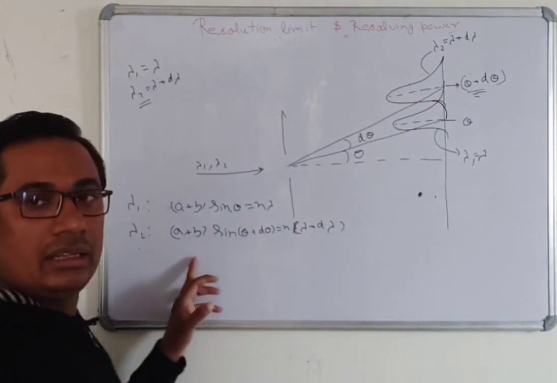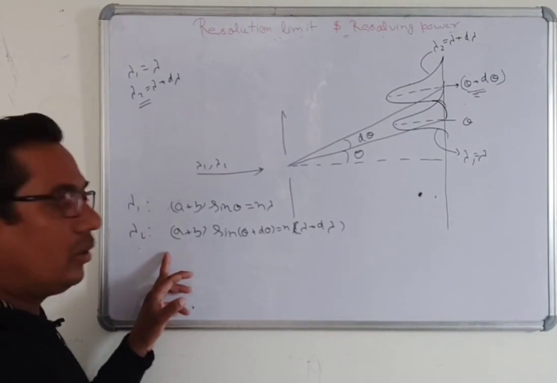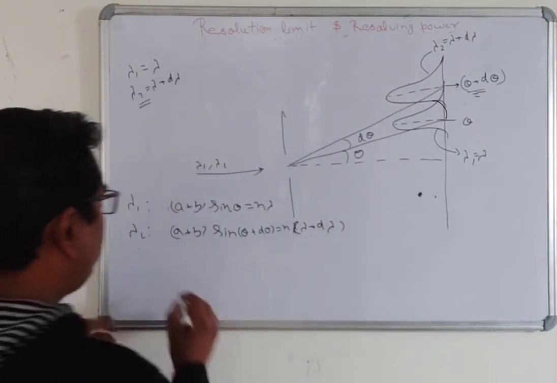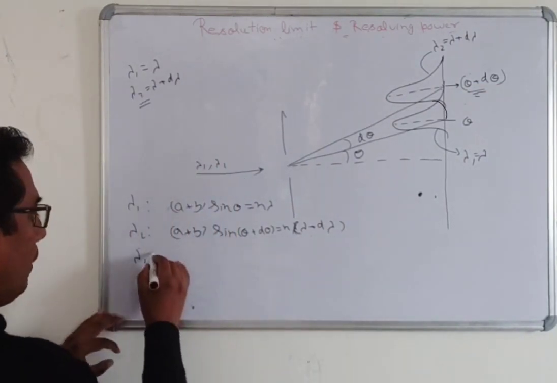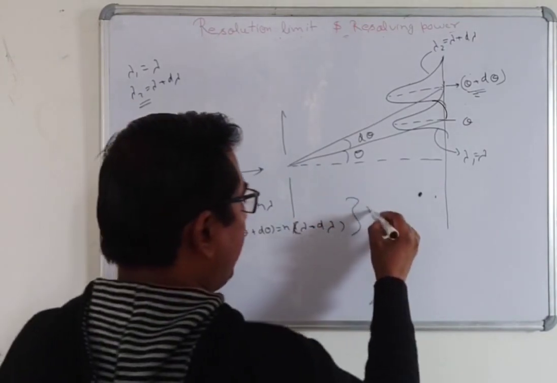So we can write the maxima for lambda 2. Now the question is, suppose these two values, the minima and the maxima, coincide.